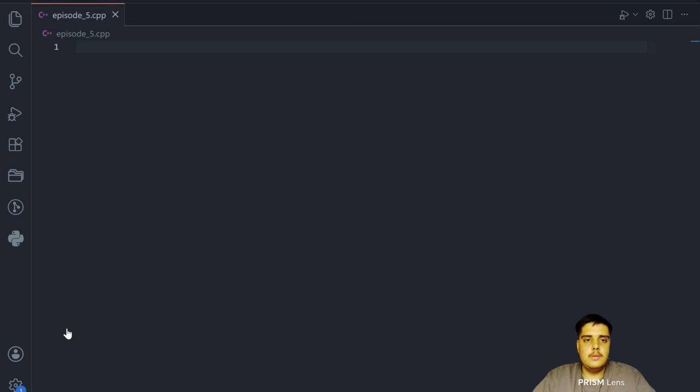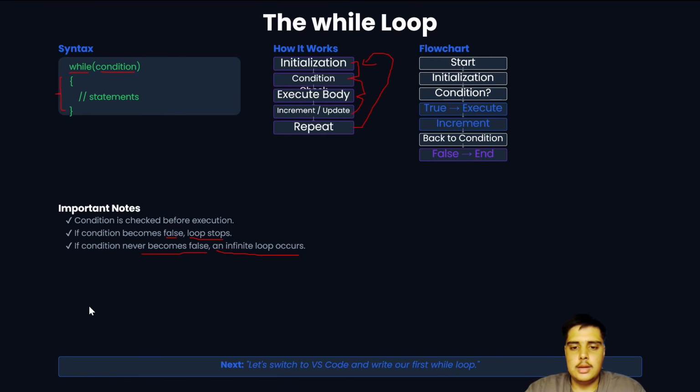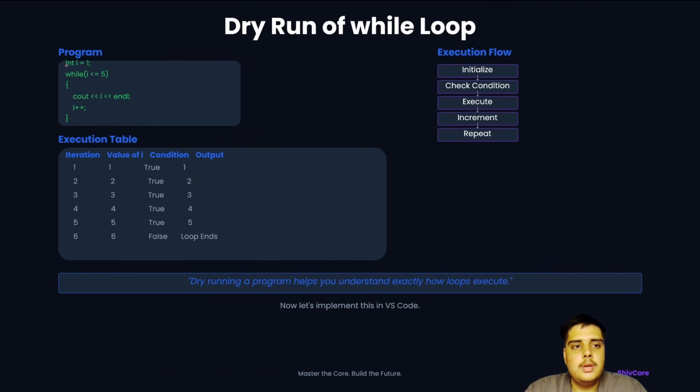Coming to our VS Code screen, first we will check the question which we will do. Here is the dry run: int i is equal to 1, while i is less than or equal to 5, we print i and increase its value. In the execution table, the initial value of i is 1, as declared.